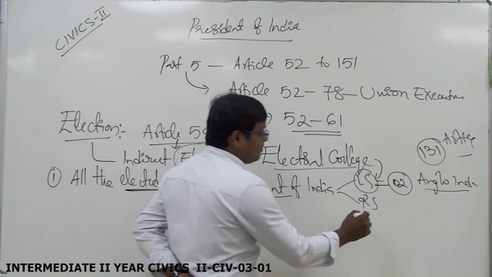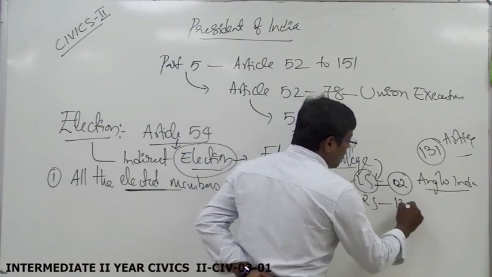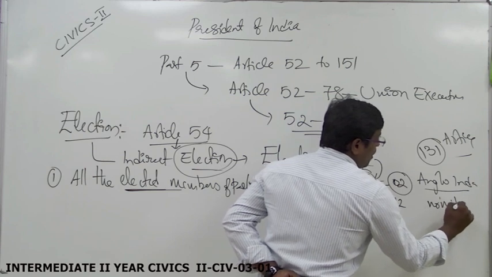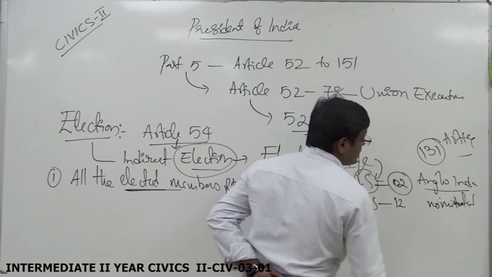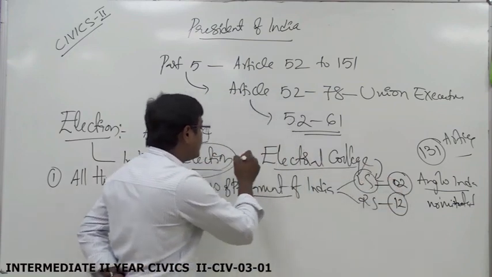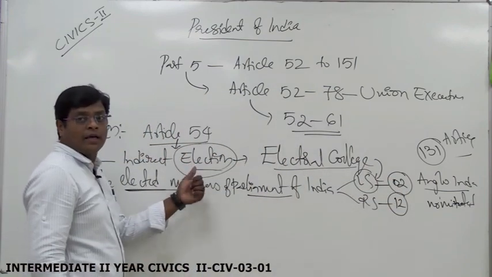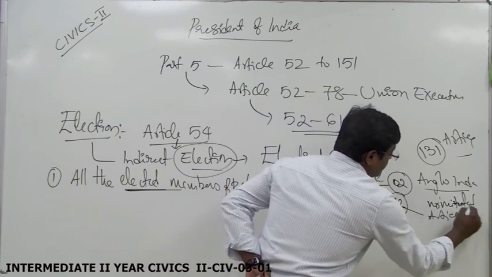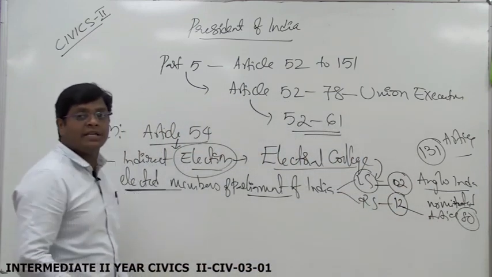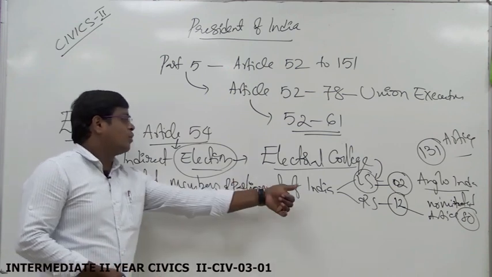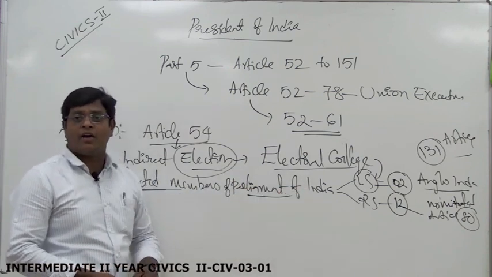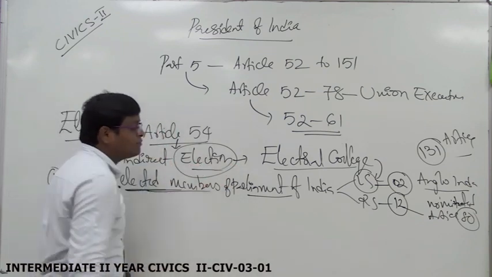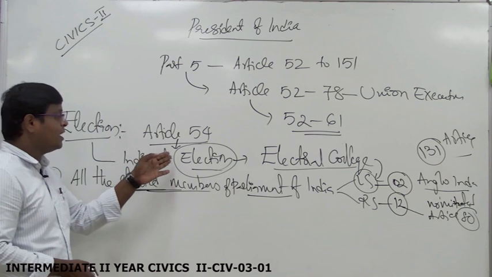At the same time, for the Rajya Sabha, 12 members are nominated by the President of India. According to Article 80, these 12 members nominated to the Rajya Sabha by the President are also not included in the electoral college. Who are included? The elected members of both houses of Parliament are included in the electoral college.